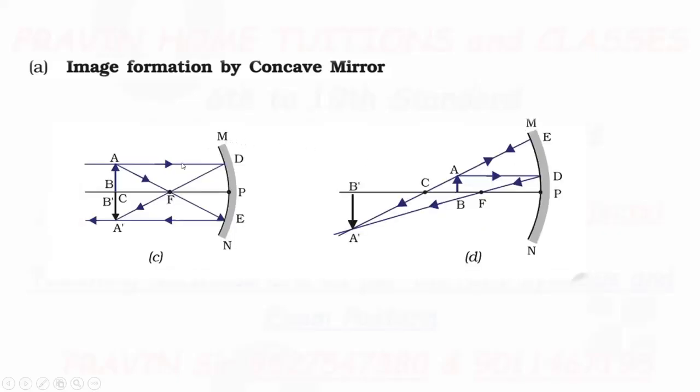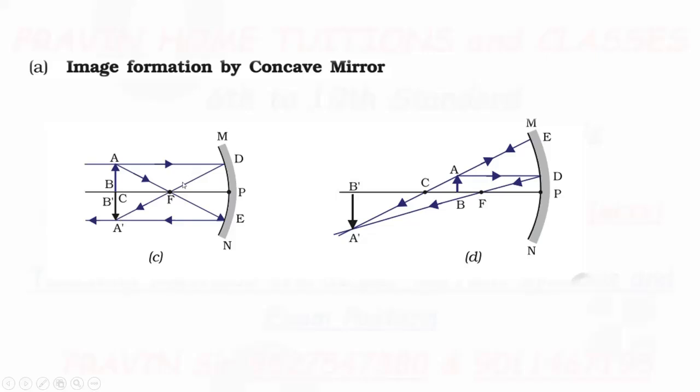Now, third condition: the object is placed at the center of curvature. Take one ray parallel; it gets reflected and passes through the point F. The second ray you select is a ray passing through the focus, and after reflection it will be parallel to the principal axis.